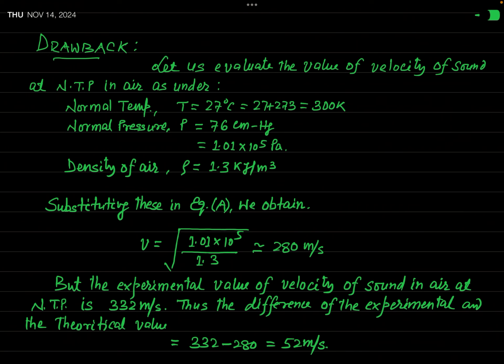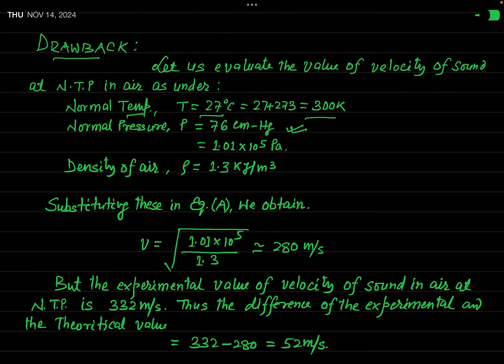And you know, when you talk about normal temperature, that means room temperature, which is normally taken as 27 degrees C, or you can say 300 Kelvin. 27 plus 273, that is 300 Kelvin. And you know the normal pressure is 76 centimeter of Hg, or you can say 1.01 into 10 to the power 5 Pascal.